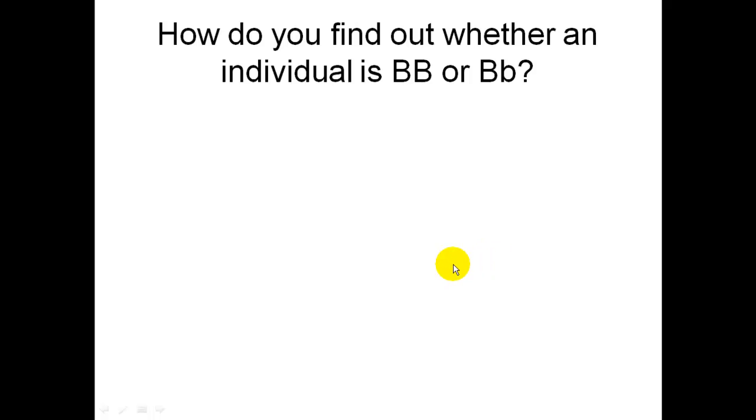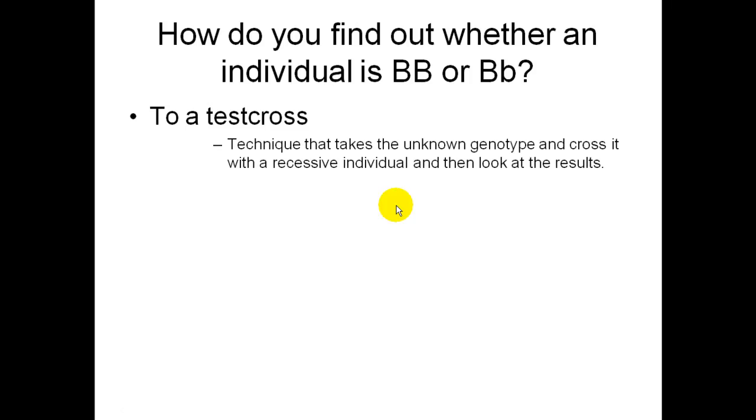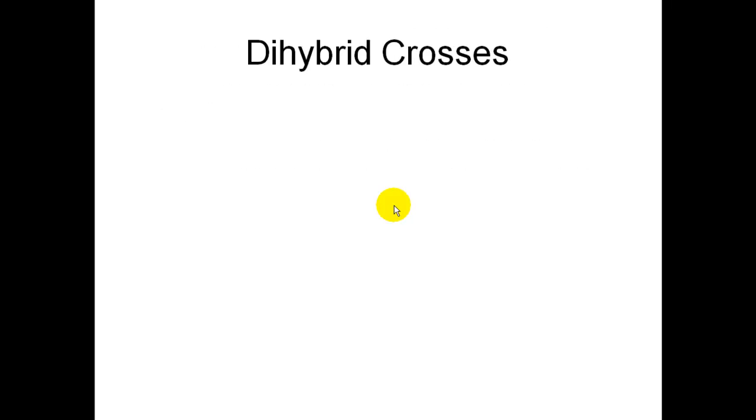How do you find out whether an individual is big B, big B or big B, little b? You know they're dominant, but you don't know what genotype they are. Scientists can do a test cross. A test cross is a technique that takes the unknown genotype and crosses it with the recessive individual. Once you do that, you can look at the results and figure out what it is.